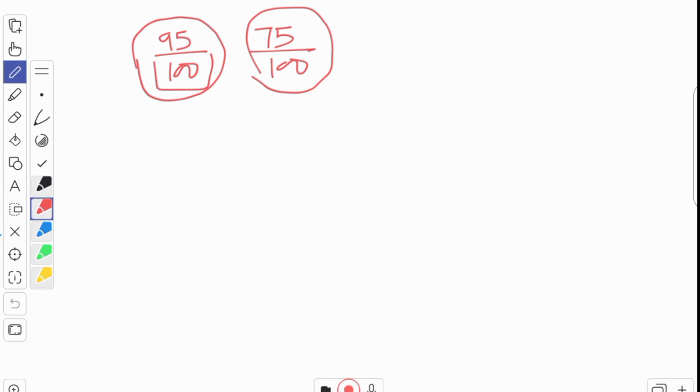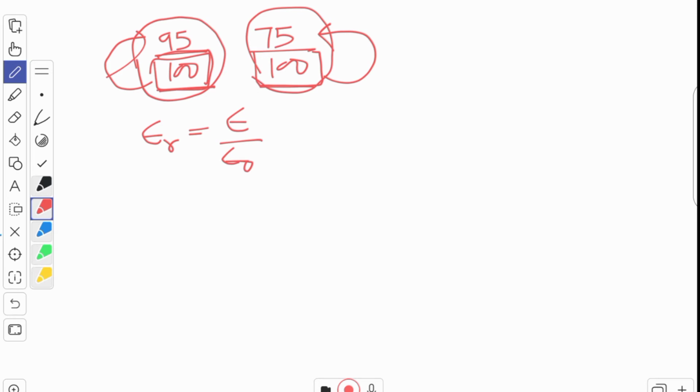See the denominator. Here it is 100, here also 100. So out of 100, Rita is getting 95 and out of 100, Rohan is getting 75. That means to compare the things, we are taking the ratio but the denominator is the same. Similarly here, relative permittivity is epsilon by epsilon naught.